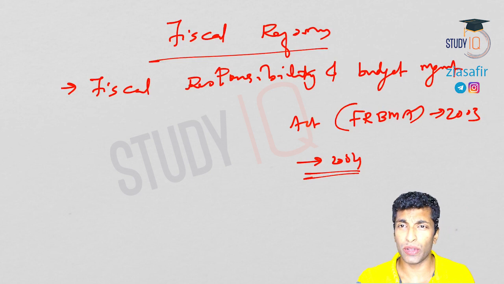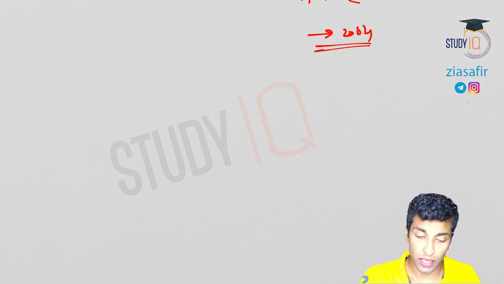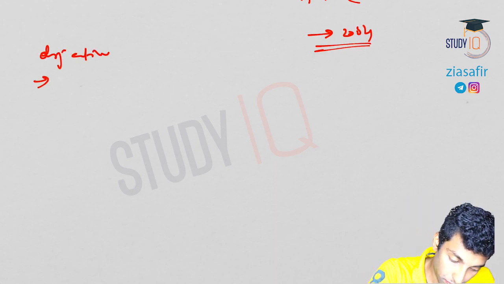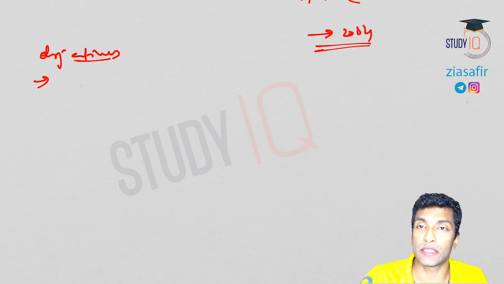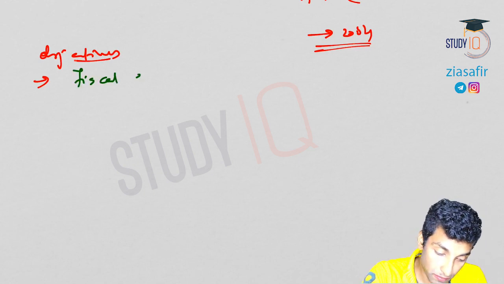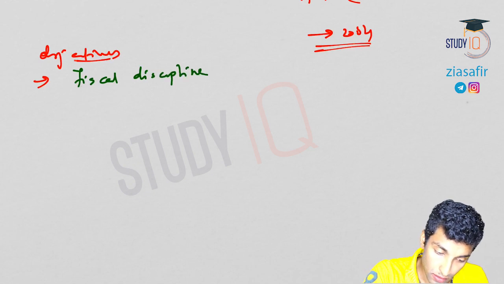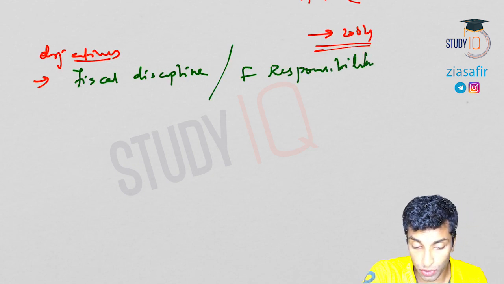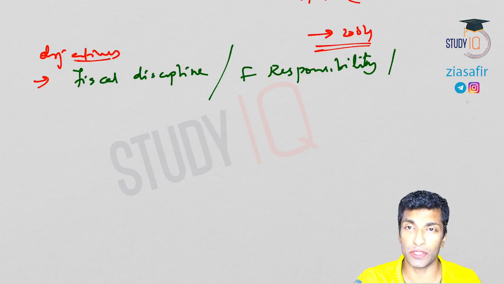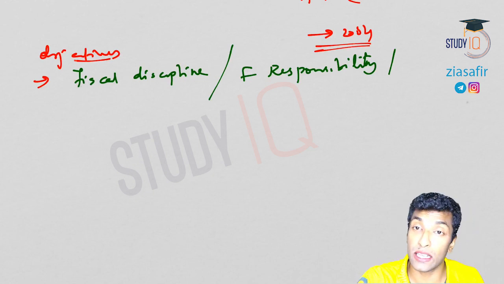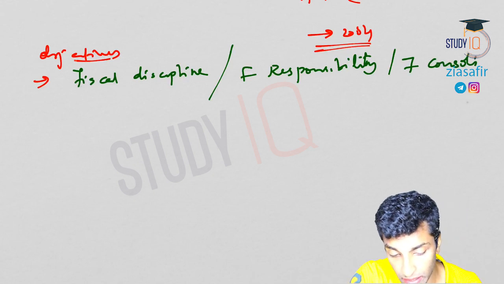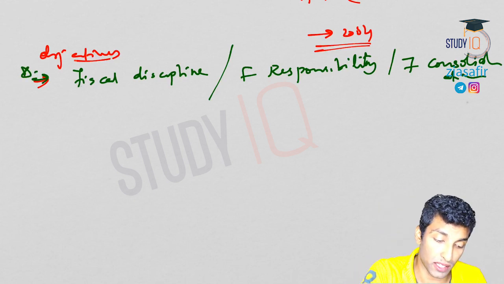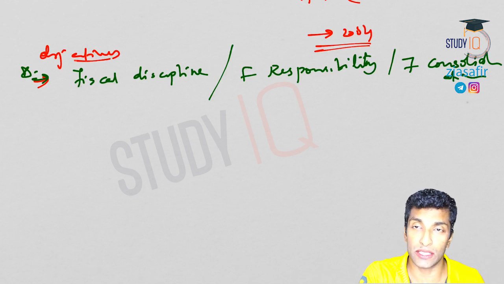So let's quickly look into the objectives. These are easy things. Then we will see the main provisions of FRBMA. So the first and most important objective is fiscal discipline, or you can say fiscal responsibility, to make sure that the governments are responsible for their fiscal policies. Fiscal responsibility, fiscal consolidation, fiscal discipline, all are the same. So the first and most important objective is to ensure fiscal discipline.